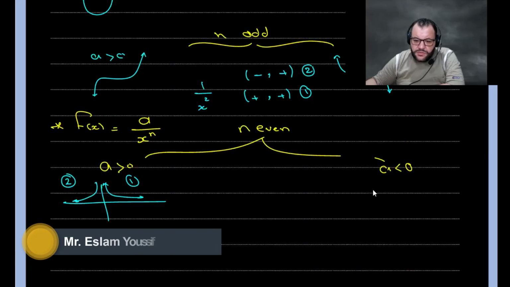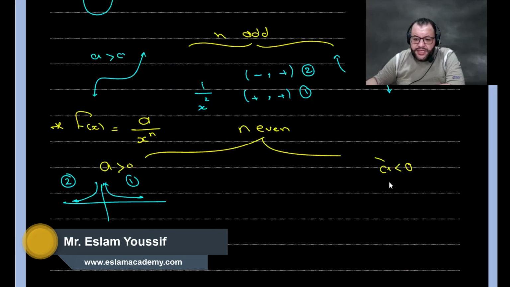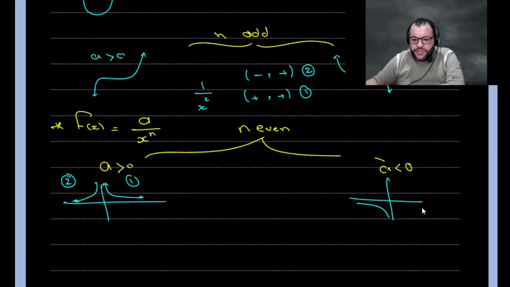Okay. Suppose that a is negative. If a is negative, you will find that there is a reflection here.